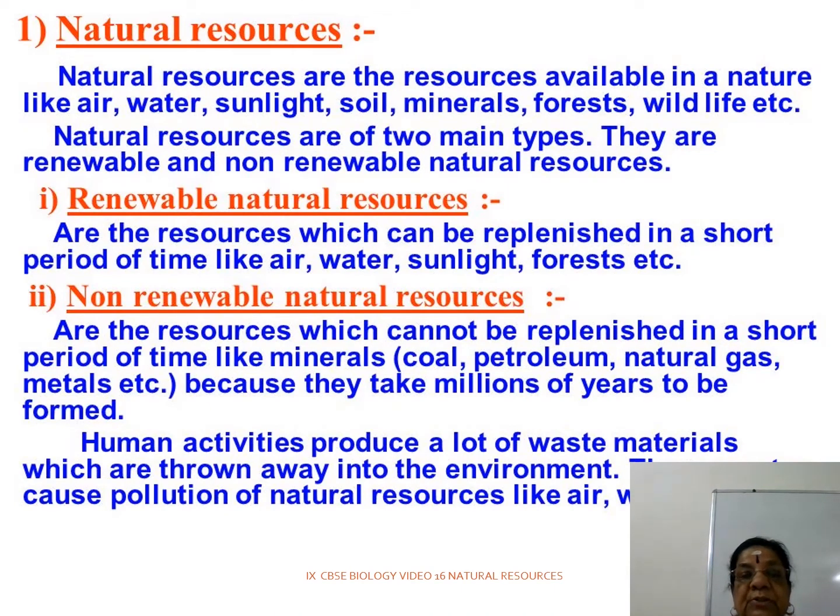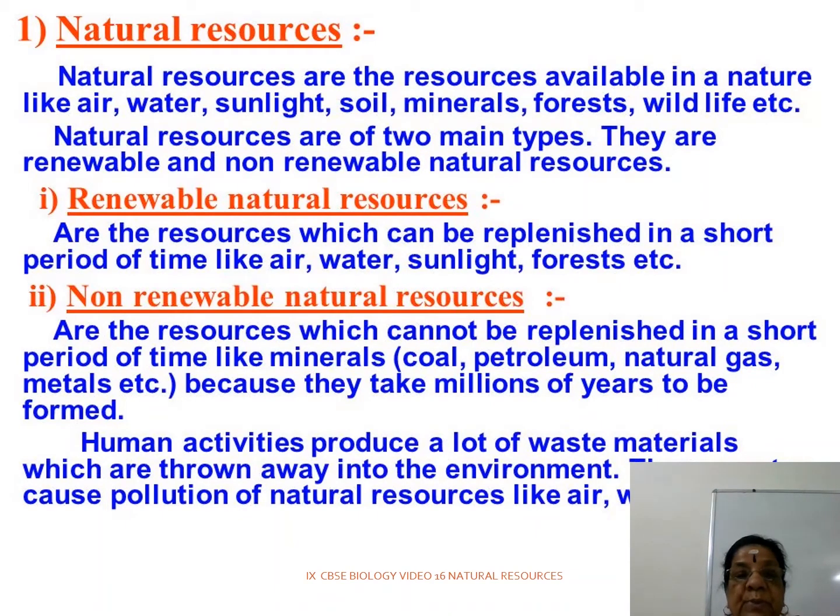Once we use coal and petroleum now, again it takes millions of years to form coal, petroleum, natural gases. So these are all non-renewable natural resources.